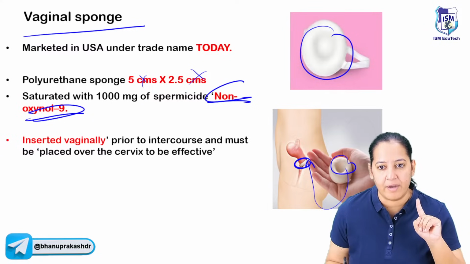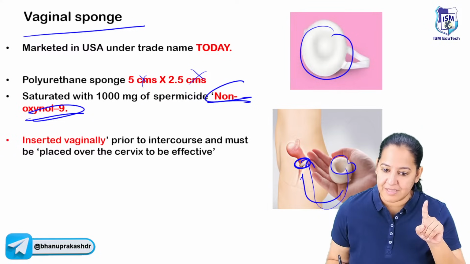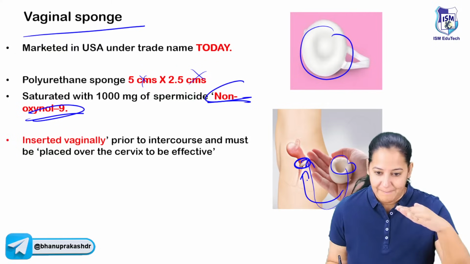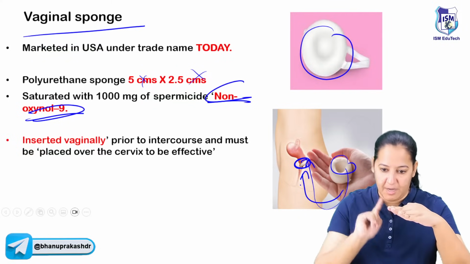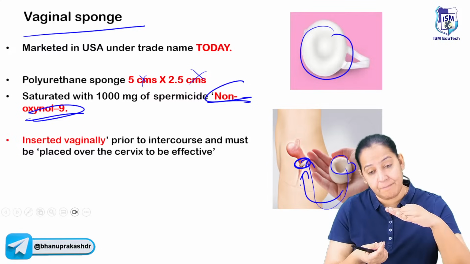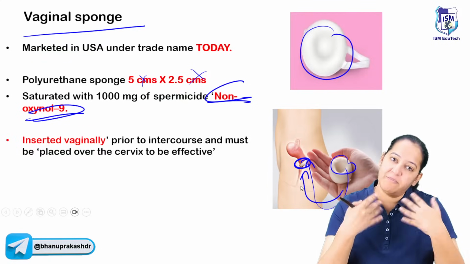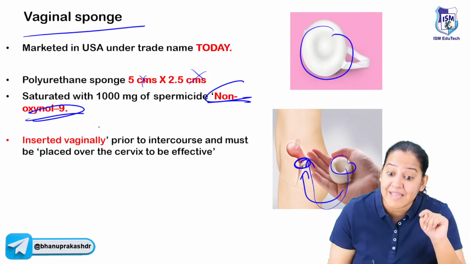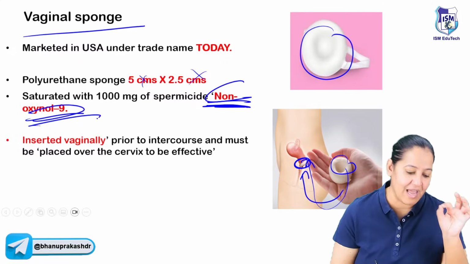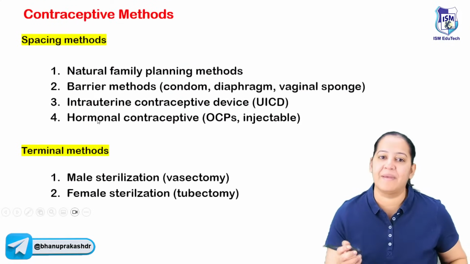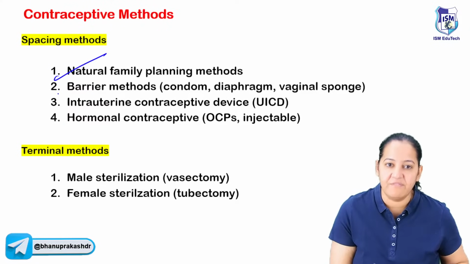Now the female has worn it. Now whenever there is sexual intercourse, the sperms are coming. So number 1, there is a barrier. The sponge is not allowing the sperm to penetrate, to go inside. And number 2, if by any mistake the sperm goes inside, the sperm will be dead because it contains the spermicidal jelly. The spermicidal jelly composition is nonoxynol 9. So it contains the chemical also. So physical as well as chemical barrier. So we are done with the natural. We are done with the barrier.